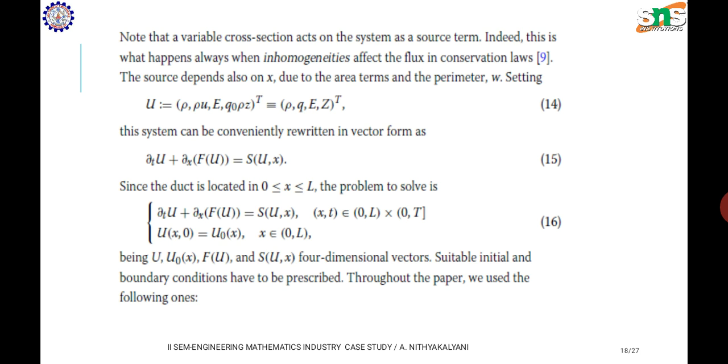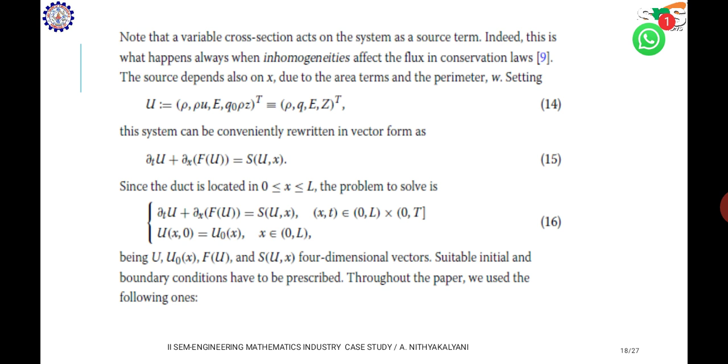Indeed, this is what always happens when inhomogeneities affect the flux in conservation laws. The source depends also on x due to the area term and the perimeter W. Setting U equal to rho, rho u, E, Q naught into rho Z to the power T, that becomes rho Q E Z to the power T.